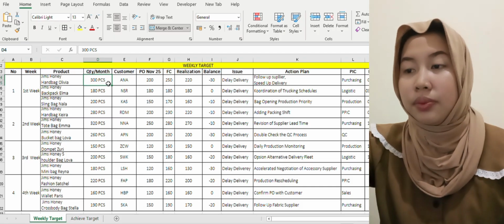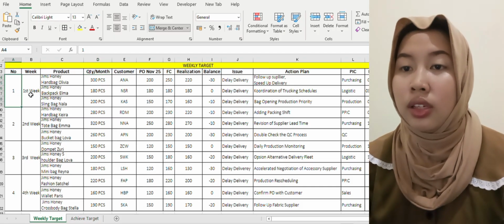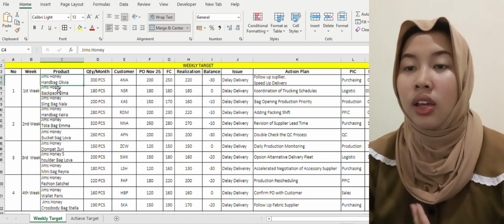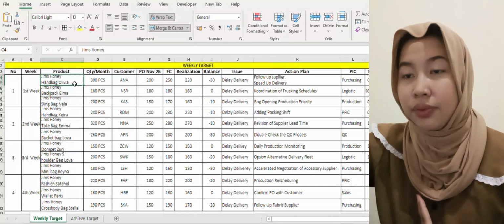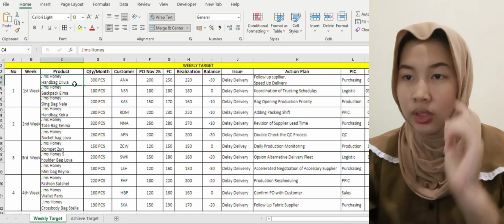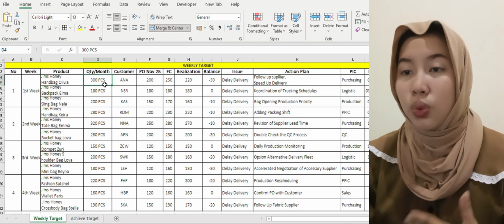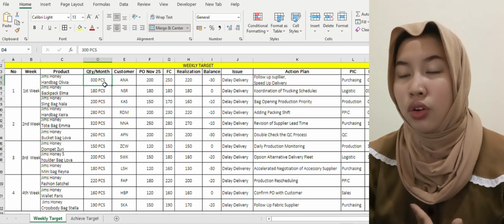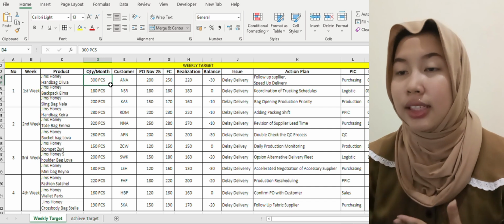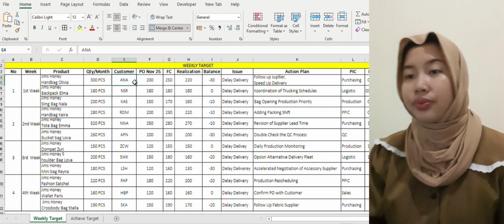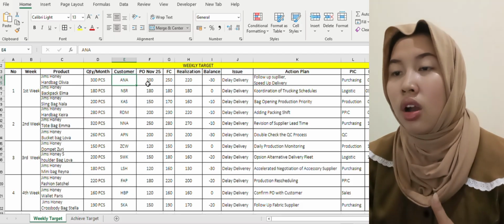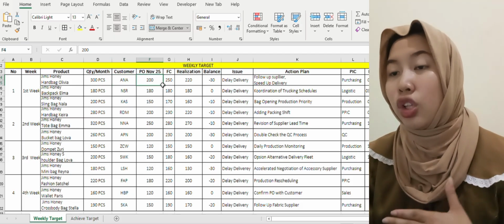For number one, this is the first week, and the product is James Honey Handbag Olivia with a monthly quantity of 300 pieces. The customer is A, and the purchase order for November 25 is 200 pieces.